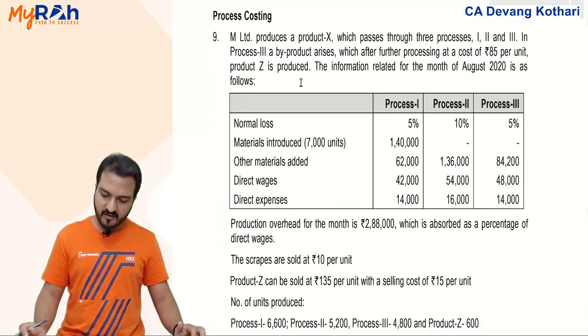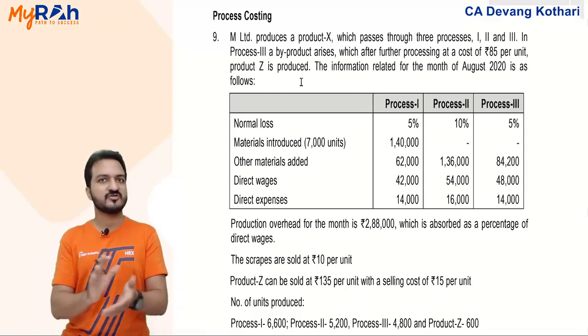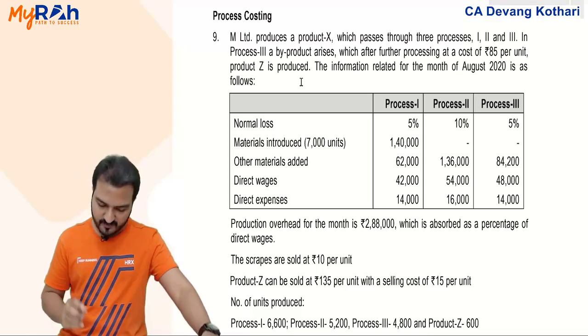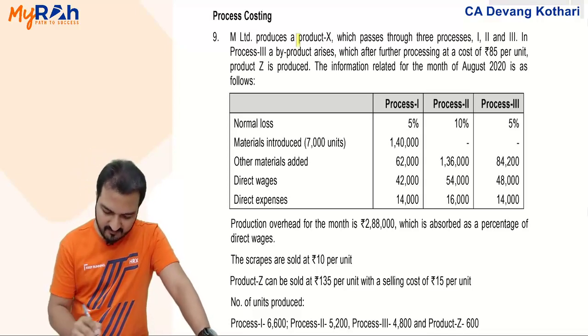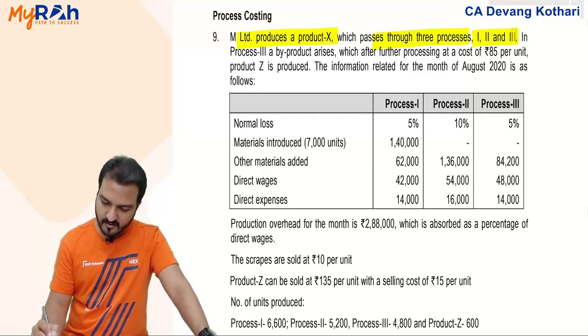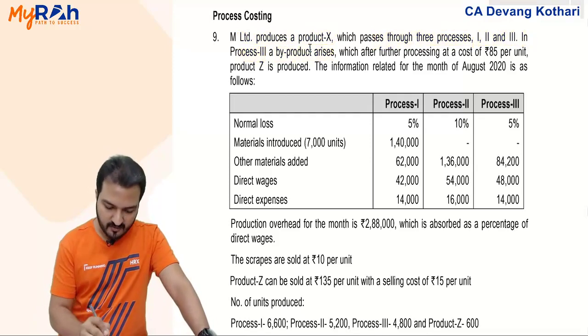Question 9 is regarding process costing, and it is also a very simple, basic process costing question. Only a few new important things I will show you. We'll read. M Limited produces product X which passes through 3 processes, 1, 2 and 3. In process 3 a byproduct arises. Byproduct you are given.